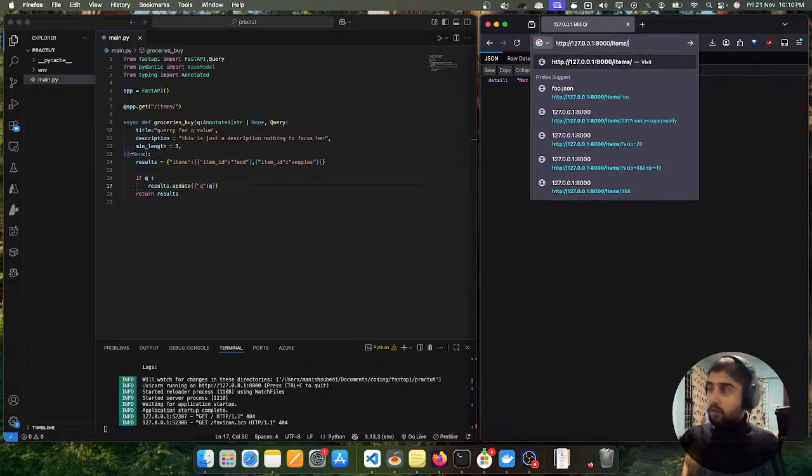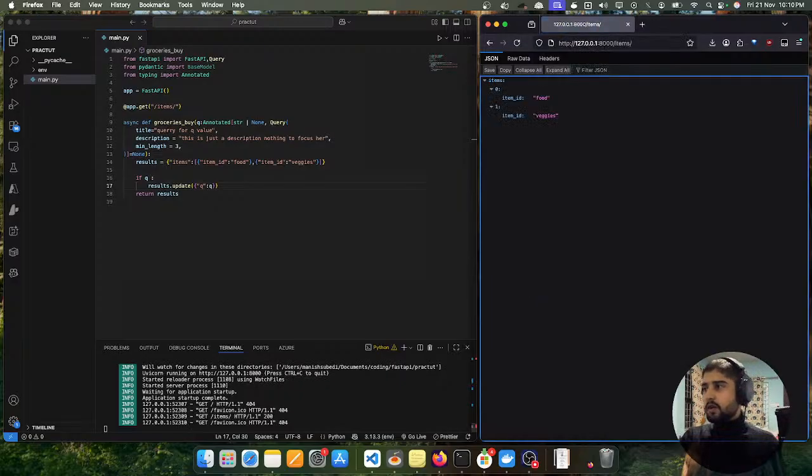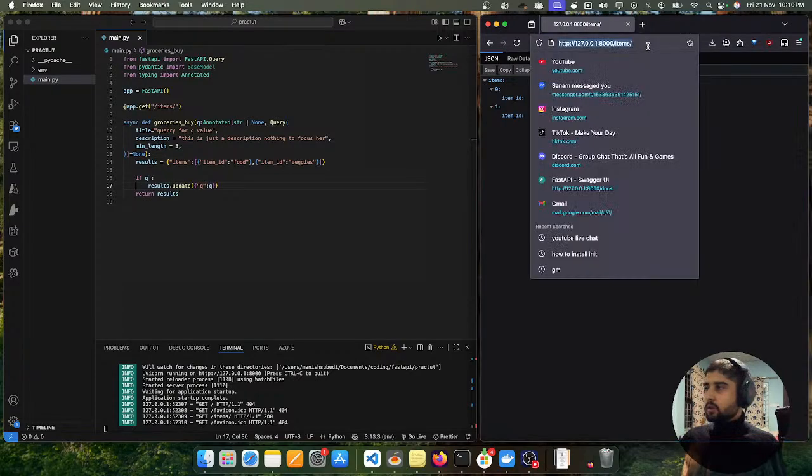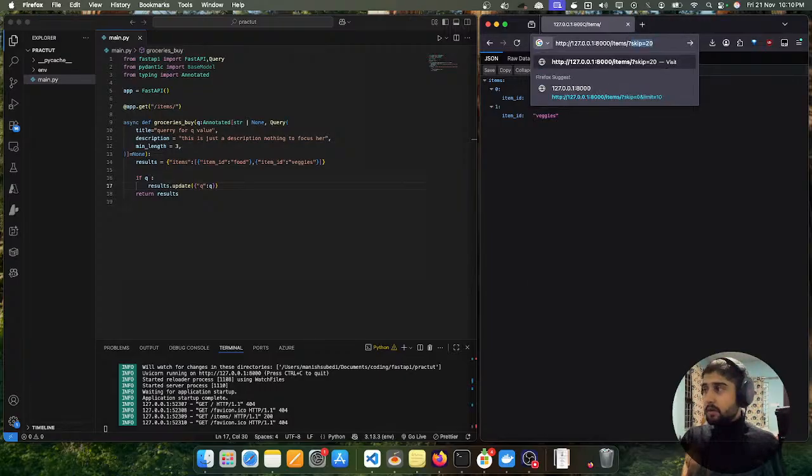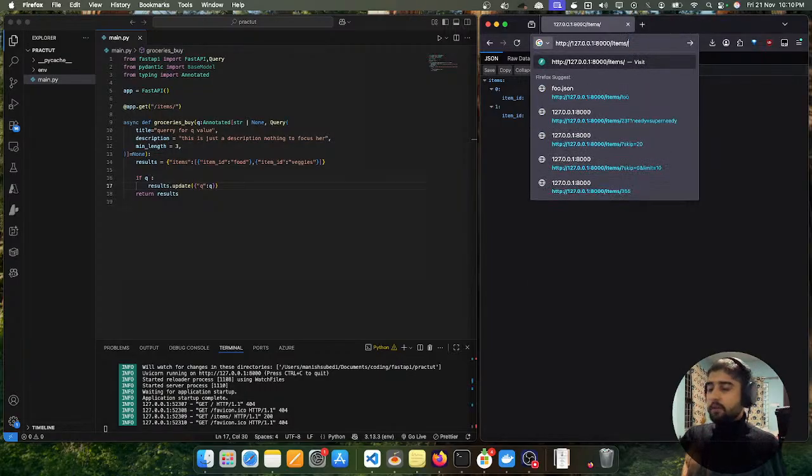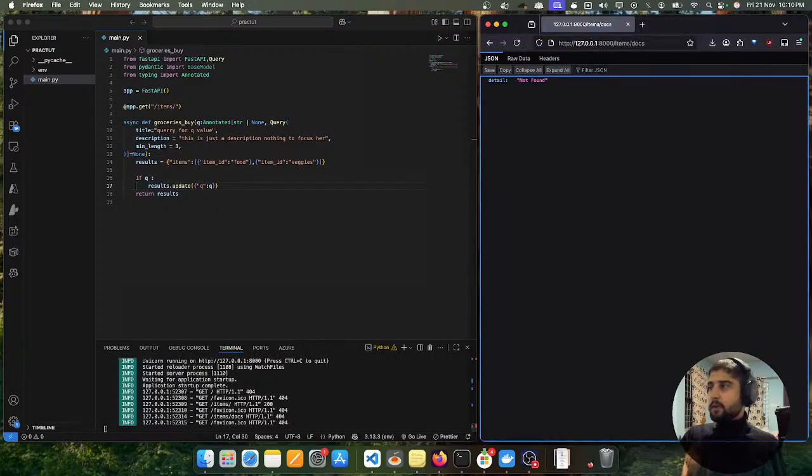Just going to items, it won't provide these things. We can provide a query to the browser, but I'm not that familiar, so let's just go to the docs feature that is provided by FastAPI.